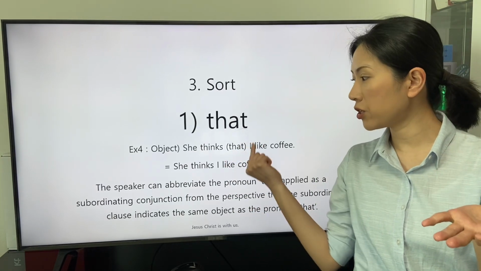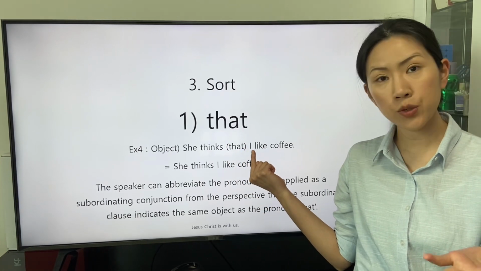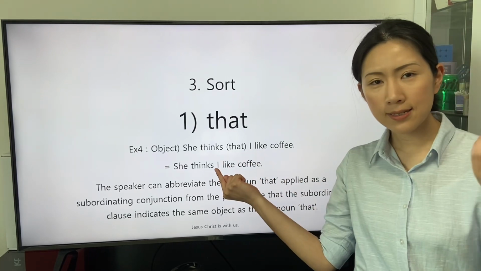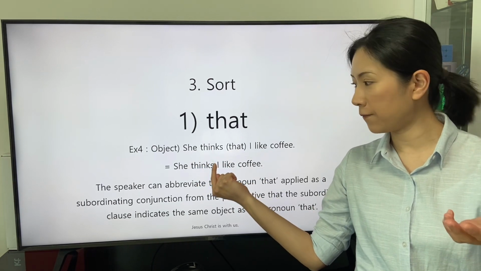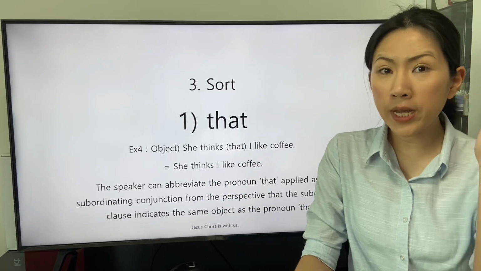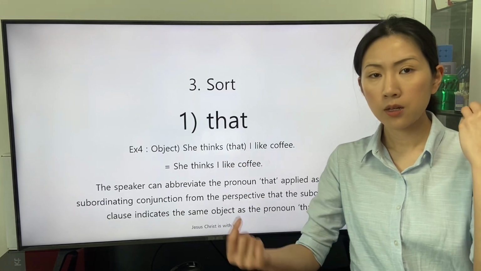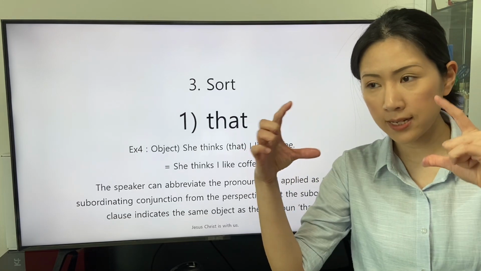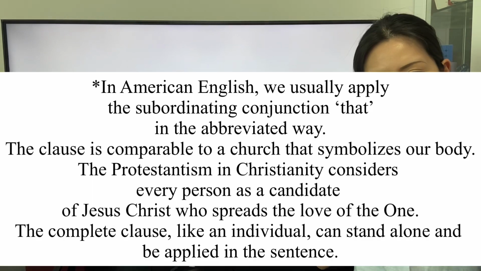The subordinating conjunction that as a pronoun indicates the described subject who is the speaker. So the speaker states the subordinate clause as the object of the transitive verb thinks in the main clause. We can have the perspective that the subordinate clause practices the role as the object, just like a word of the pronoun that.